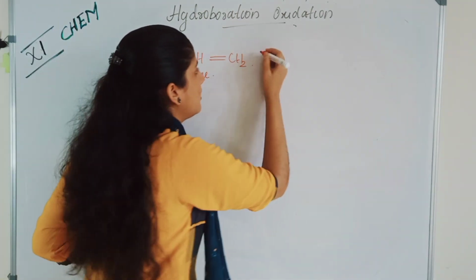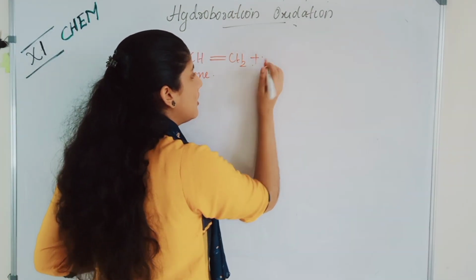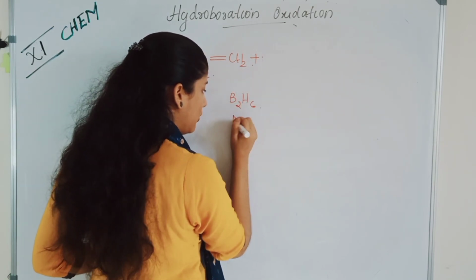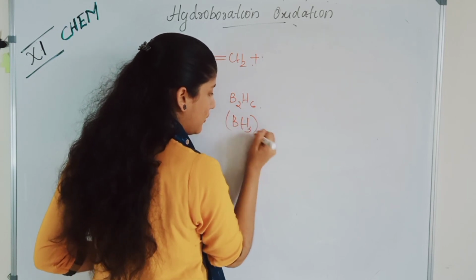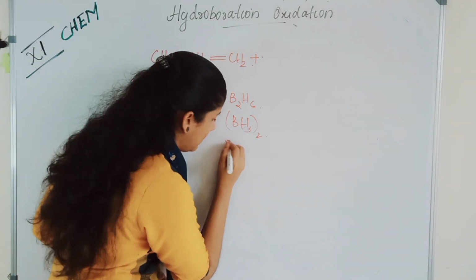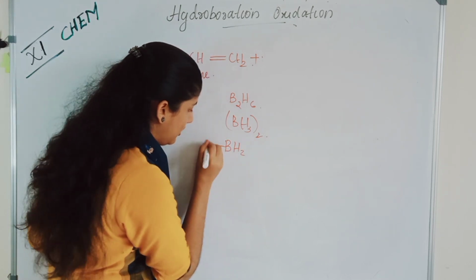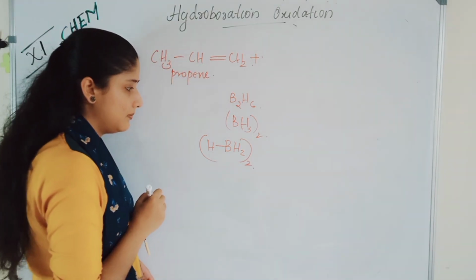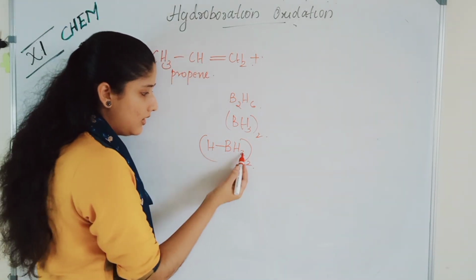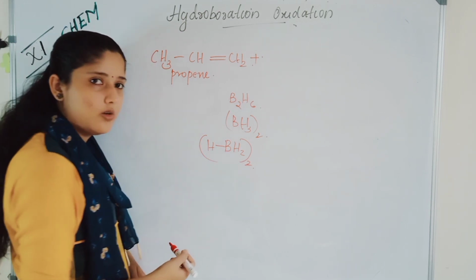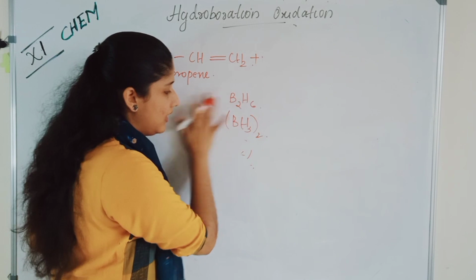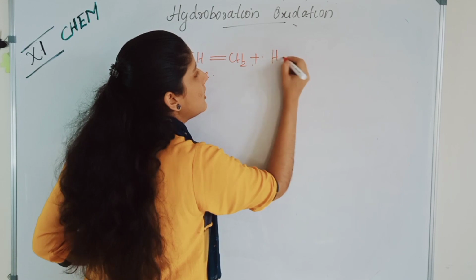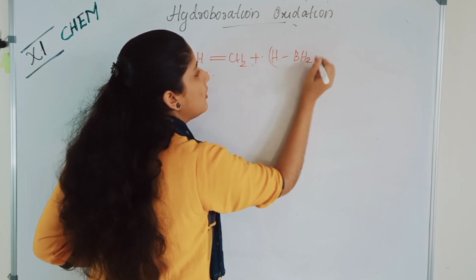Plus diborane. Diborane is B2H6. Okay. We will make it into BH3 the whole twice, or we can write it as BH2H the whole twice. There will be 4 plus 2, 6. Okay, we can write it like this, HBH2 the whole twice.